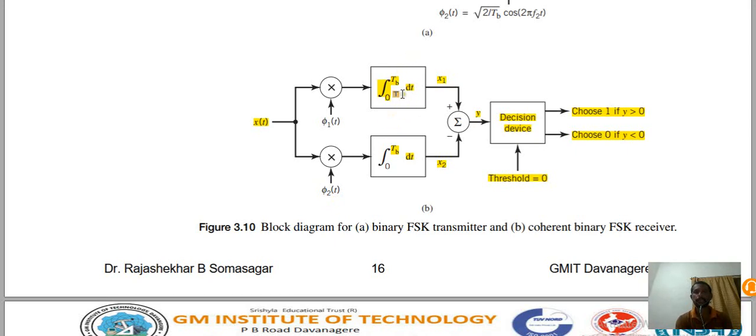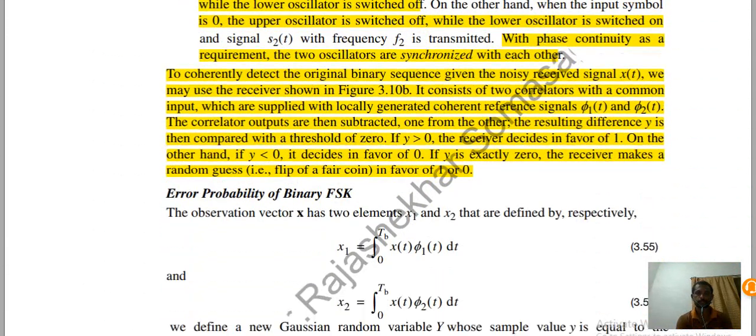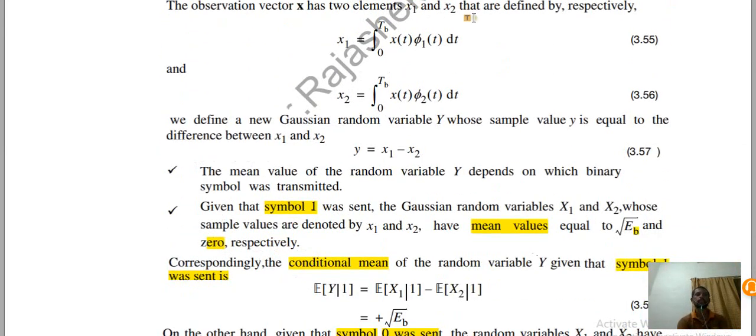These two are integrated and subtracted, the same operation we have discussed, and we get y by subtracting x2 from x1.